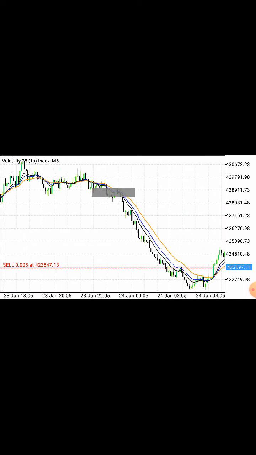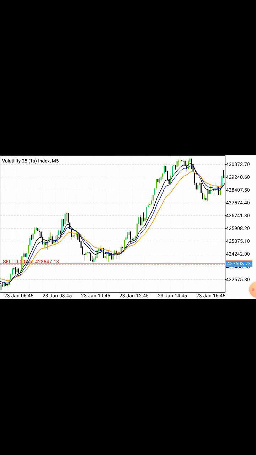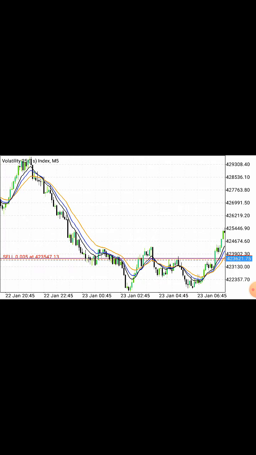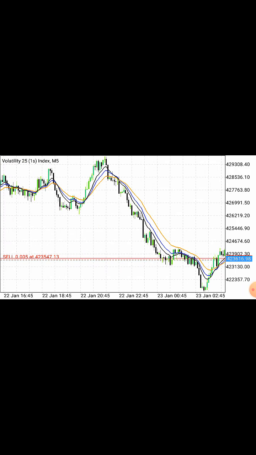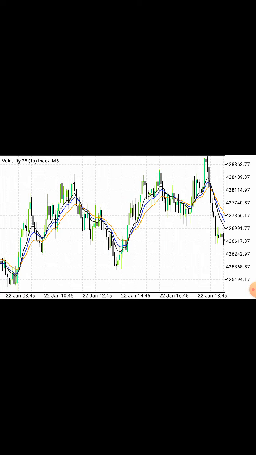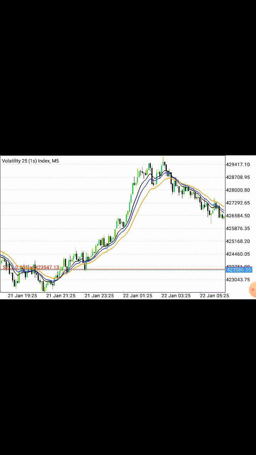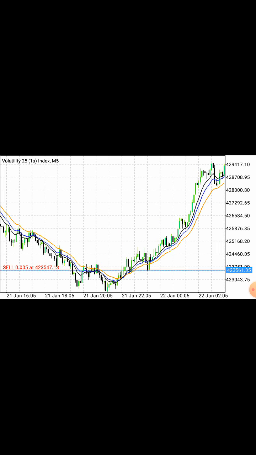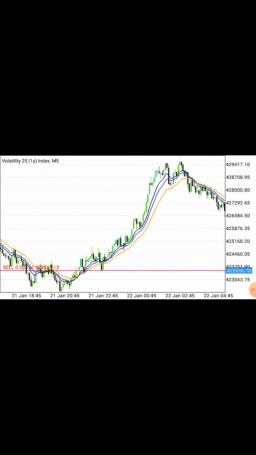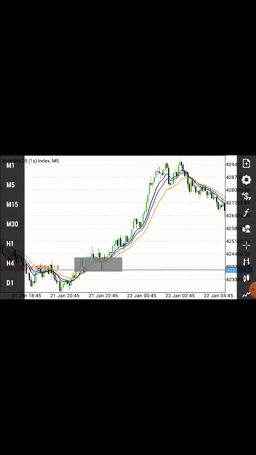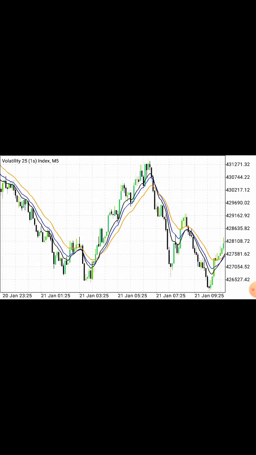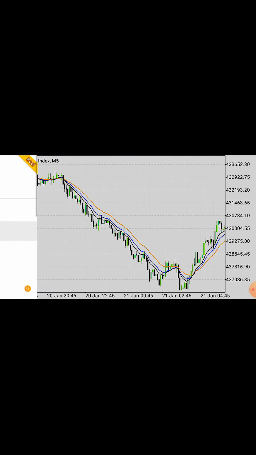Once the moving averages cross each other and start a trend, it means a buy or a sale, and it will be clearly visible on your chart. Once the green candle starts and the moving averages cross each other from downside to upside, it means the bullish trend has started, so you will enter for a buy. Look at this awesome buy signal and awesome profit. Work with patience and good money management, and you will easily make awesome profit.